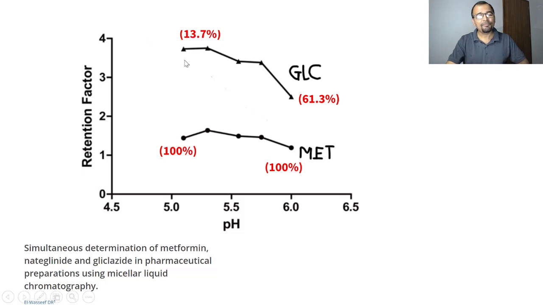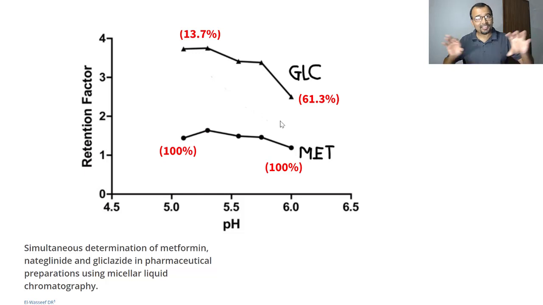But when the pH changes to 6, the glycoside's percent ionization will come to 61.3%. So almost 60% of the glycoside is now in ionic form. The percent ionization has drastically changed from 14% to almost 60%.